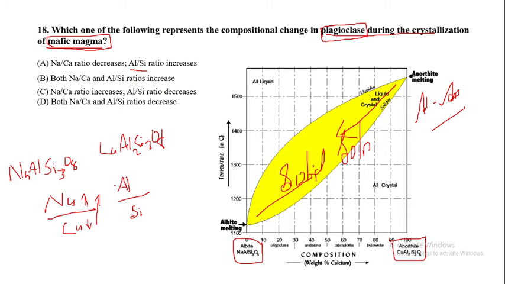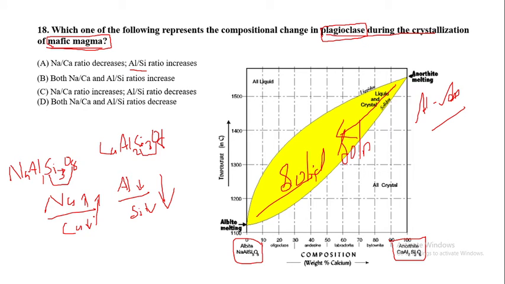Then next is Al. Here you can see there is only one Al. Then what will happen to the silica? The silica is actually decreasing. Here the silica is 3 and here it is 2, so it is decreasing. So this is completely decreasing.